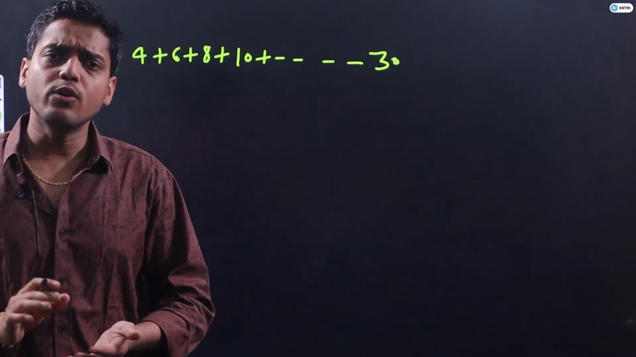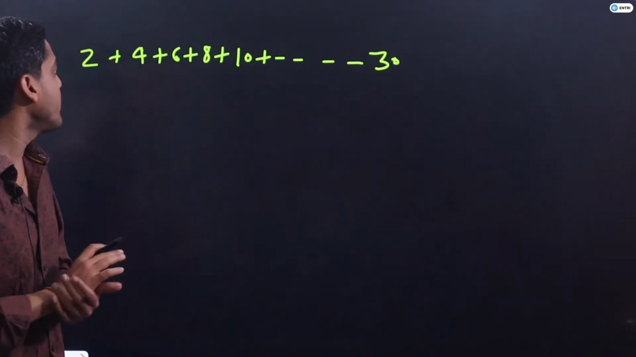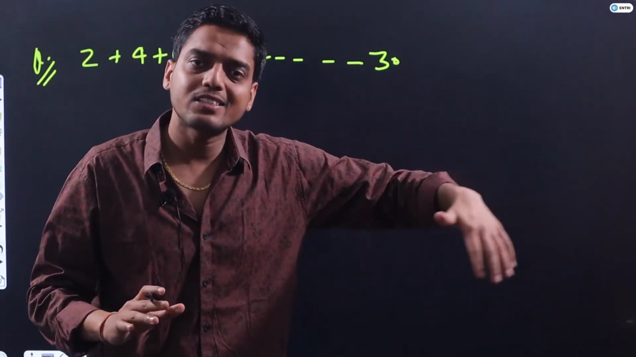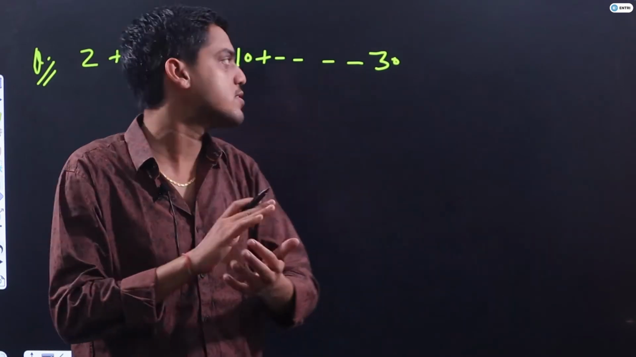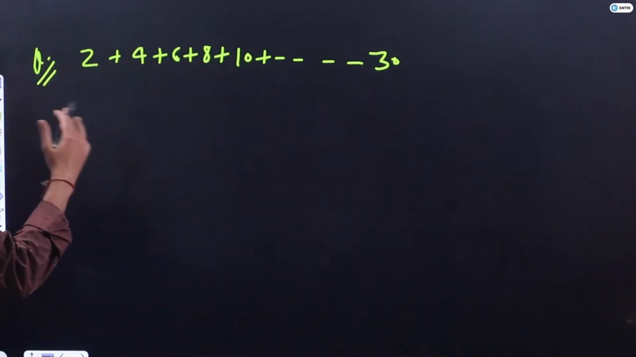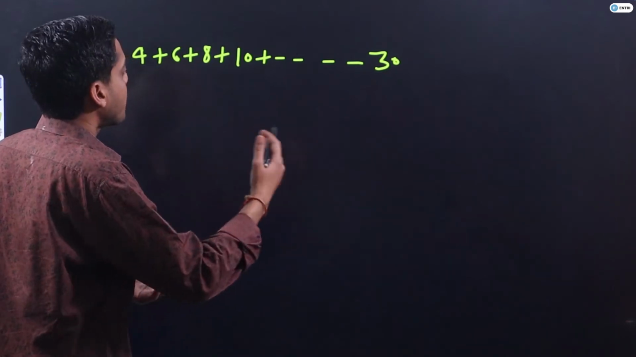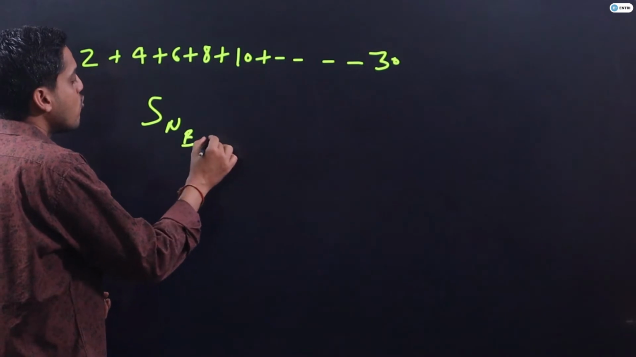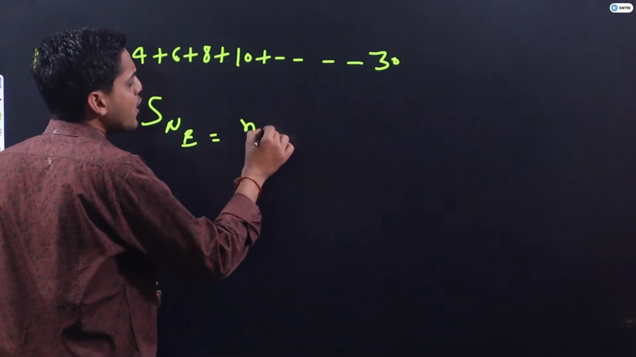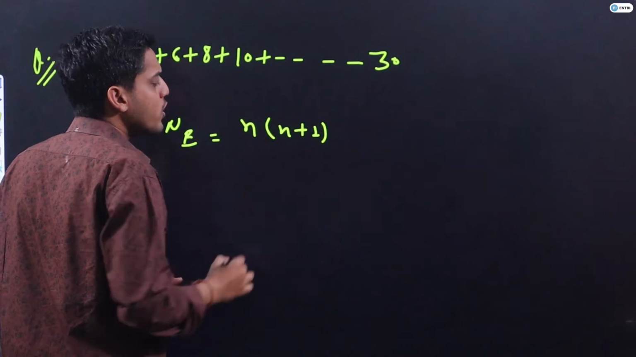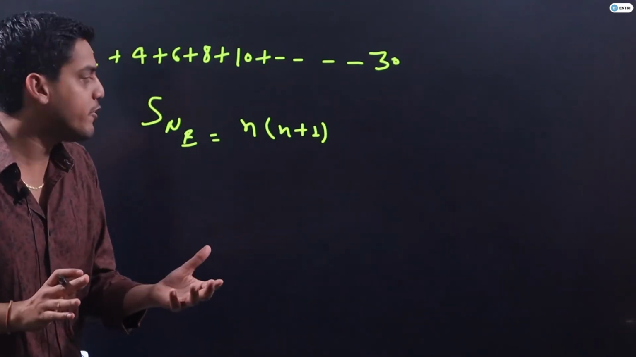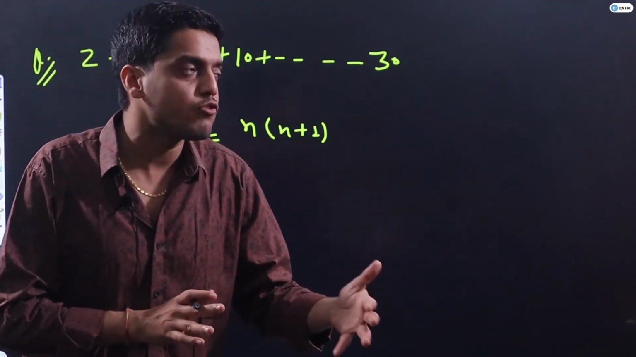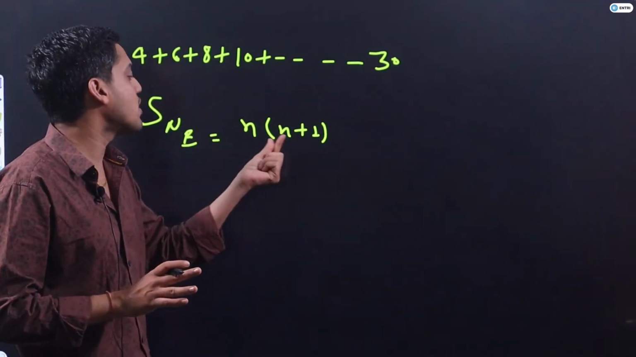However, many students know we can apply the AP as well, but let's go with me, guys. These concepts will help you immensely. Have patience. Now guys, 2, 4, 6, 8, 10 and so on up to 30. So here my sum of first n natural even numbers was nothing but n into n plus 1. So students, can you try? Just pause the video and try. What is the sum? Many students will end up with 30 into 30 plus 1.